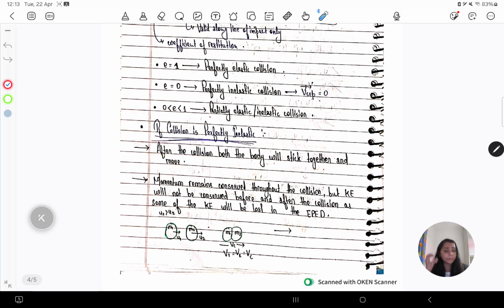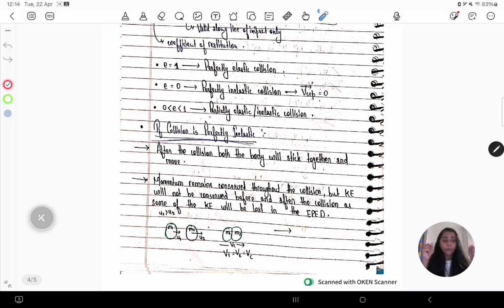In perfectly elastic collision, we saw that two bodies were moving separately with some initial velocity and initial kinetic energy. They collided, and then after collision, they moved separately again, right? What happens during perfectly inelastic collision is that we had two bodies with different masses and different velocities, and they had initial kinetic energy.